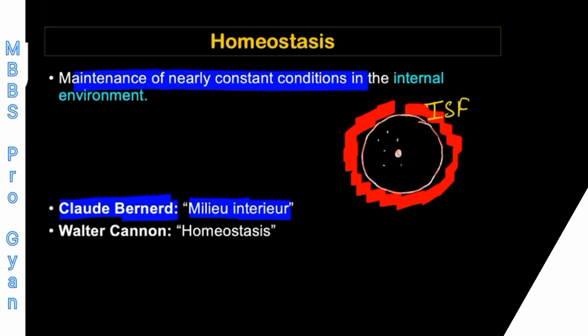So if you change the composition of the interstitial fluid, the internal environment of the cell is also going to change. According to Claude Bernard, this milieu interior or the homeostasis concept mainly depends on interstitial fluid environment. So this was an MCQ, that homeostasis or internal environment of the cell depends on, your answer will be interstitial fluid.